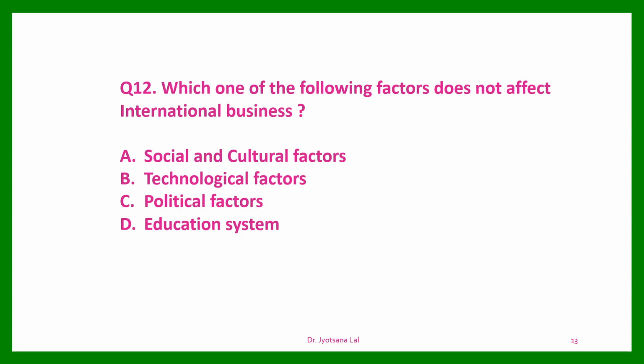These three options are correct. The last option, education system, is the wrong one. Education system does not affect international business directly. So D is not a factor, so D is the answer.